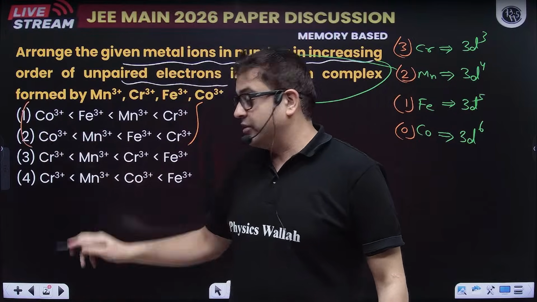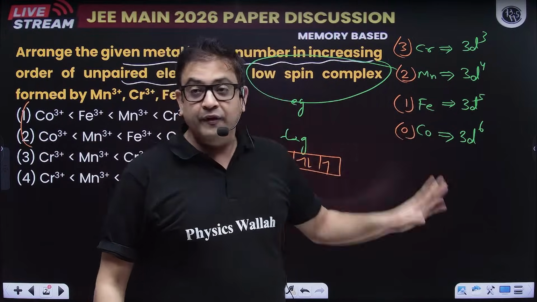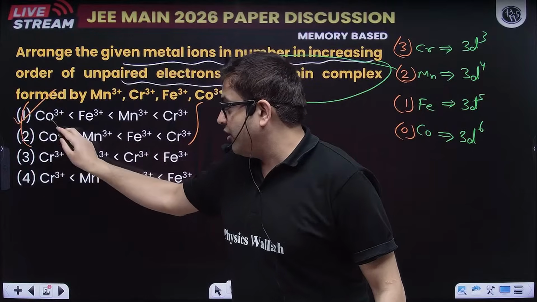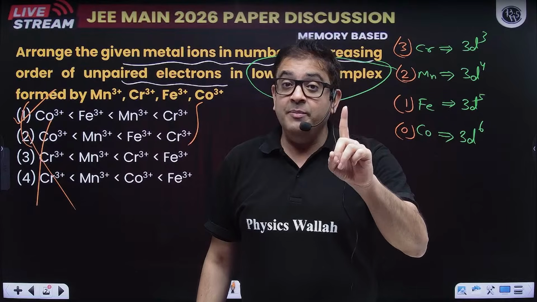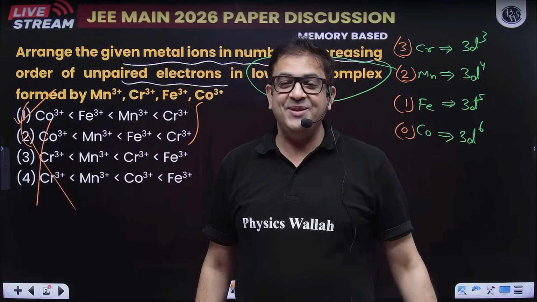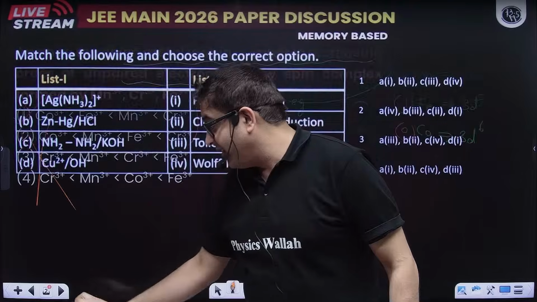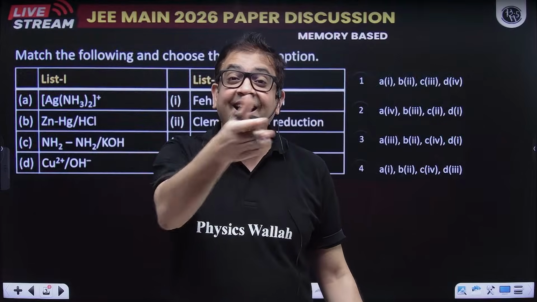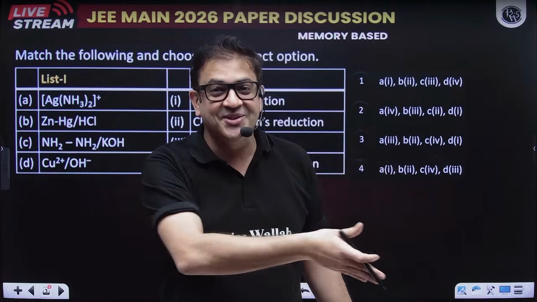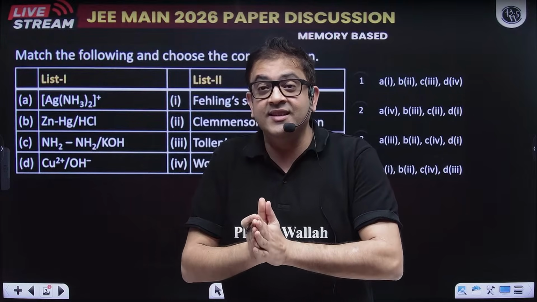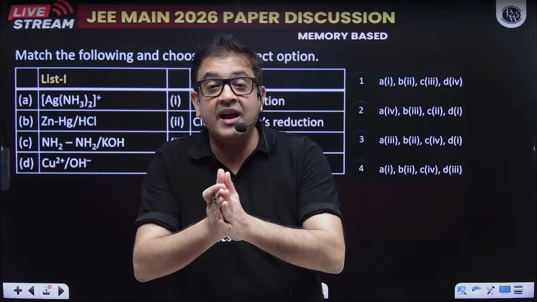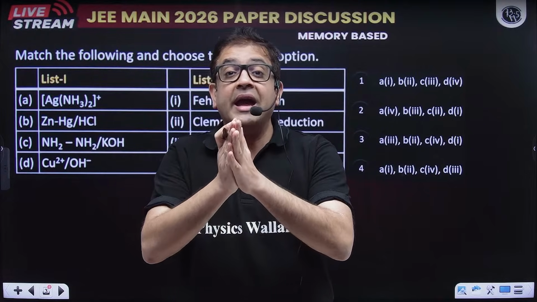Fe is second, so option 1 is your answer. Time will be required, but the question is actually a piece of cake, my friends, and a question from PYD, previous day question. So if you do this analysis thoroughly, you are going to make your paper like anything.